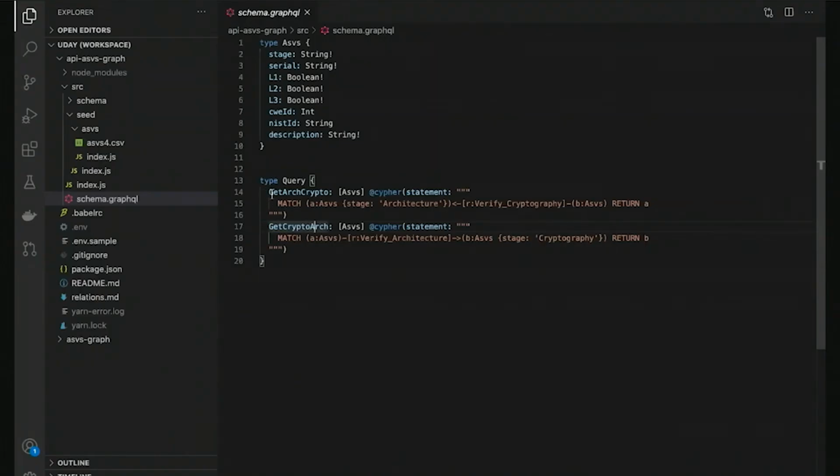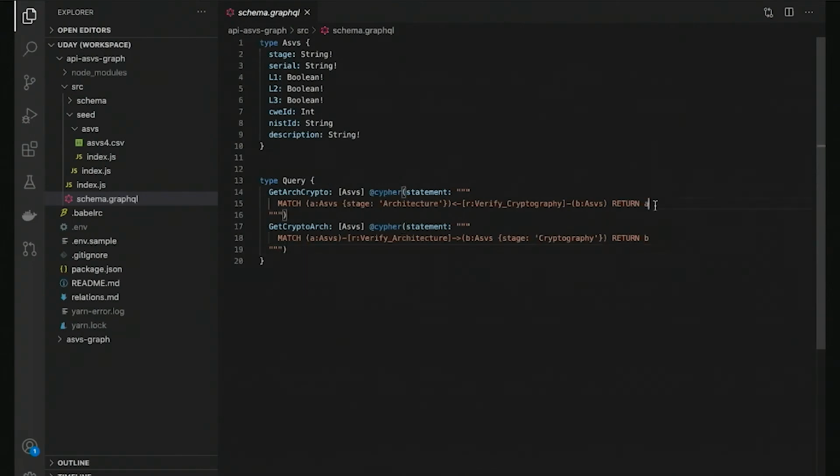And what I've created here is a query called get architecture crypto, and a subsequent other query called get crypto architecture, where I'm looking at a two-way relationship between the architecture phase of your software development and cryptography verification requirements. This is the other way around, where architecture says something about cryptography. So we are looking at a two-way relationship here and getting information back that is relevant to us.